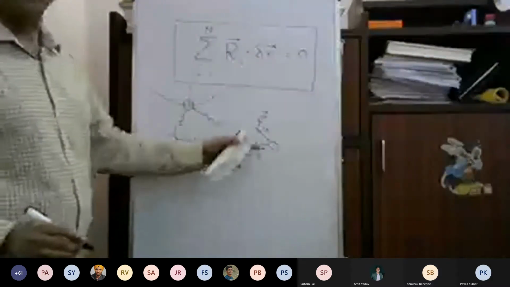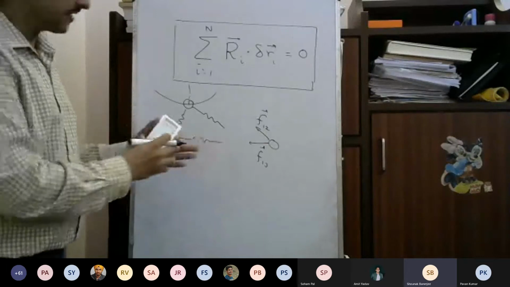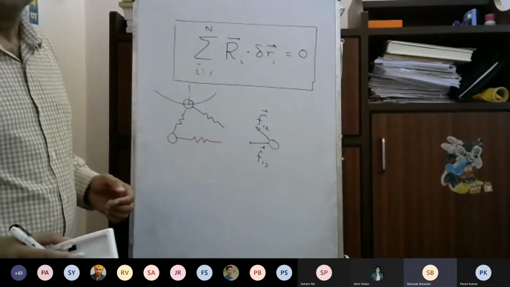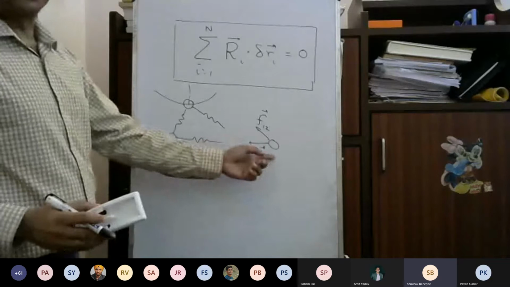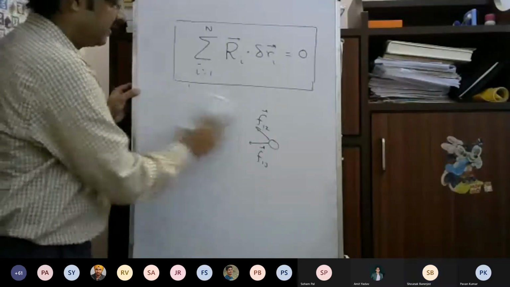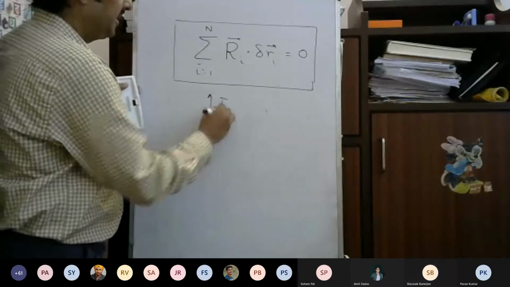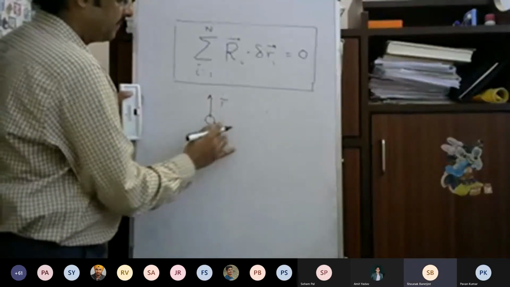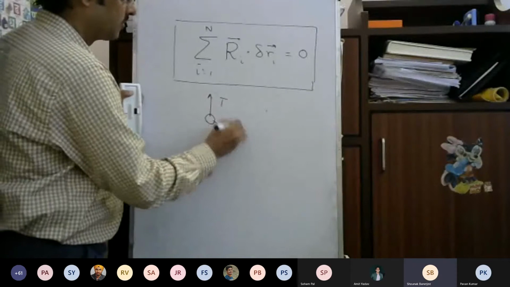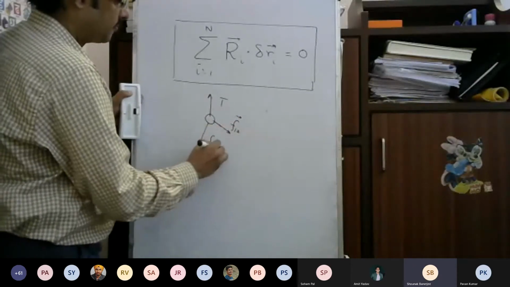These are not constraint forces, but internal forces. There is no constraint force on this particle. But if you consider the free body diagram of particle 2, there is a constraint force T on this particle, and there will be this force F on 1 to 2, and there will be F.